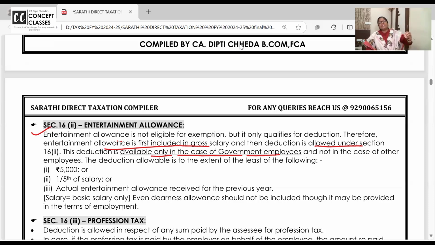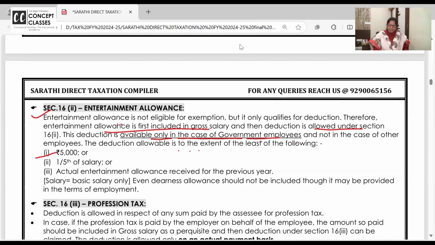If a private company is giving entertainment allowance, just add it to the gross salary and pay tax on that. No deduction. This is only for government employees. The deduction allowable is to the extent of 5,000. We know what the worth of it is. Yearly entertainment allowance taxable will be in lakhs of rupees, and the deduction allowed is 5,000.